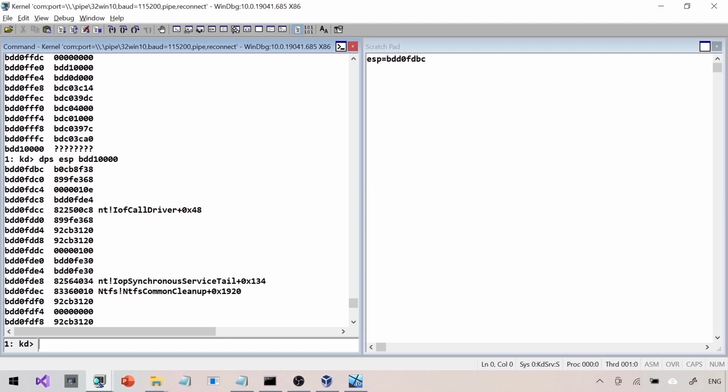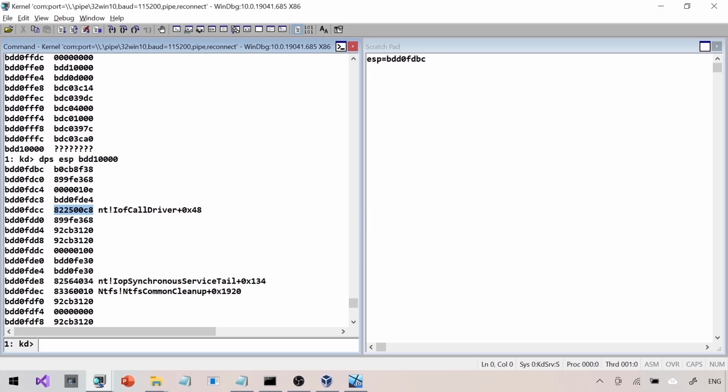So when you have a difficult situation like this, you need to look for other clues. You're expanding your clues. This IoCallDriver on the stack could be a useful thing if you can find a corresponding IRP. Probably it's just nothing, but something to research further. Right now, I'm not going to do anything with that IoCallDriver. The only thing I'm going to do with it is take it as a value for my EIP.